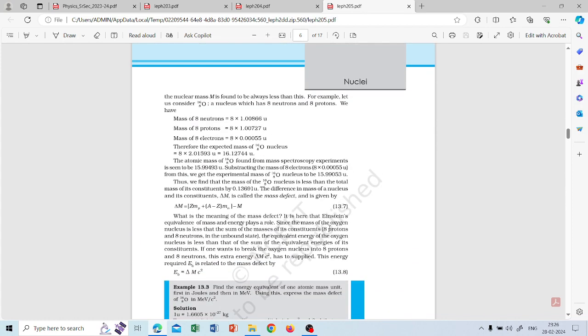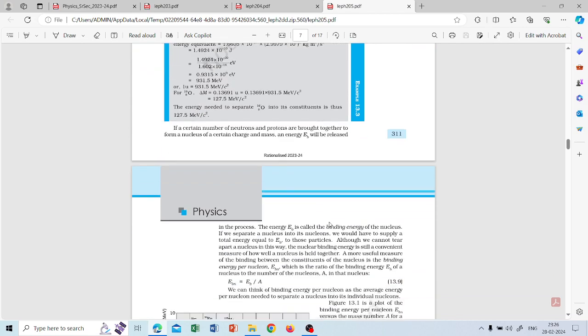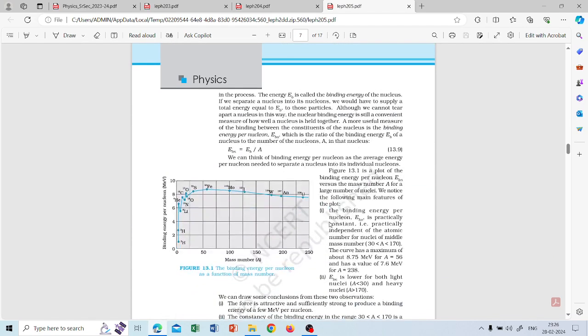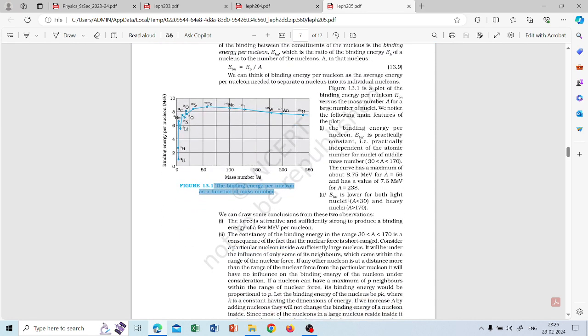So what is nuclear binding energy? And then this curve, binding energy per nucleon as a function of mass number. You can think of binding energy as the average energy per nucleon needed to separate the nucleus into individual nucleons. So if we want to separate the protons and neutrons, there is some binding energy. So that is called binding energy to break the bond. It is not a bond, but it is a force. So that is what is given here.